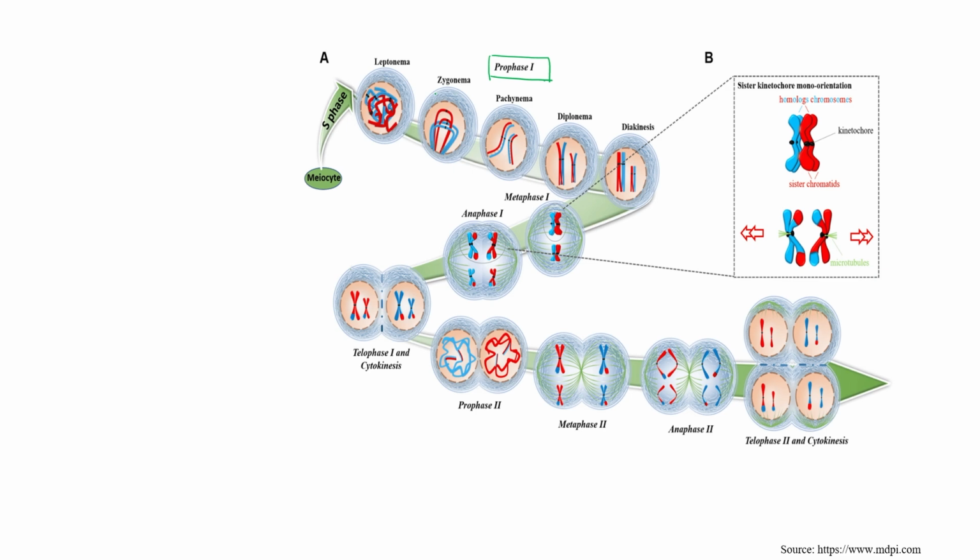This is the zygotene stage. The second stage is zygotene, in which chromosomes start pairing up, meaning bivalent. You can see bivalent. How? Because of the presence of the synaptonemal complex. So this is zygotene, then pachytene, then diplotene, and then diakinesis. These are the 5 subphases of prophase 1, right?